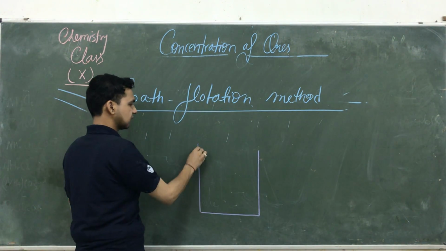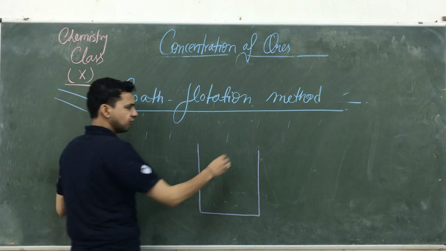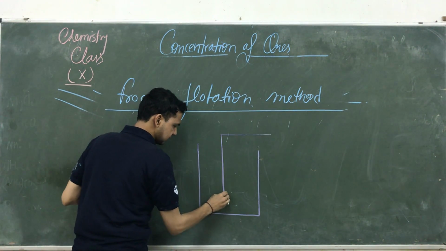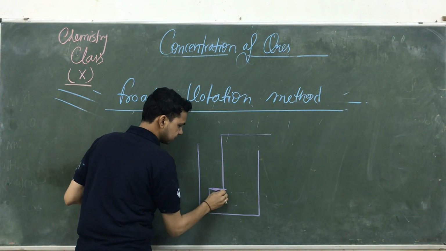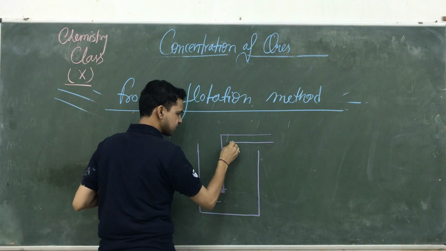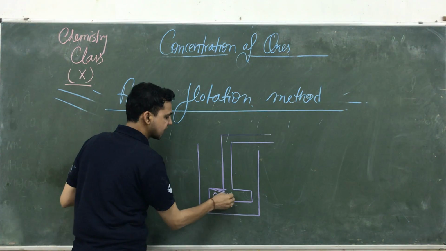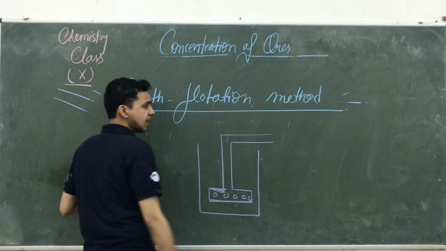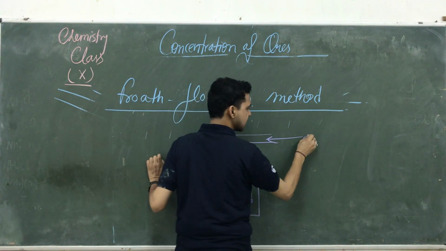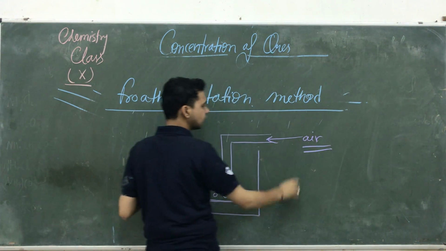Okay, and we are passing a blower. This blower is made up of a specific, non-reactive material, ताकि ये और से react ना करे. And inside this blower there are lots of holes. With the help of this blower, we are passing a tight beam of air.